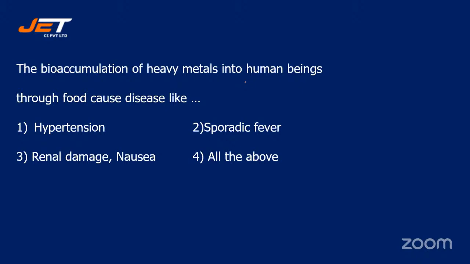The bioaccumulation of heavy metals into human beings through food cause diseases like, and your options are number 1, hypertension, number 2, sporadic fever, number 3, renal damage and nausea, number 4, all the above. Bioaccumulation of heavy metals into human beings through food cause disease like hypertension, sporadic fever, renal damage or nausea, or all of the above.